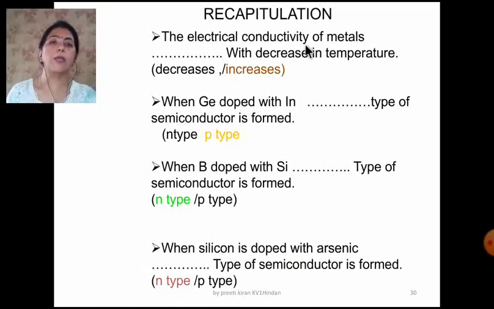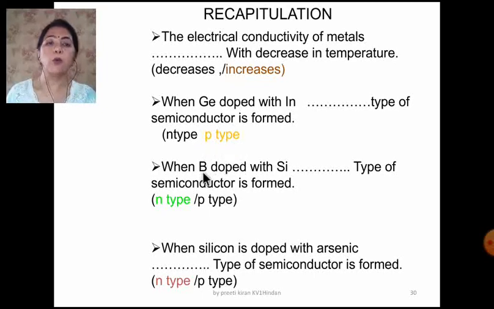This is recapitulation. The electrical conductivity of the metals increases with decrease in the temperature. So in the case of a metal, when the temperature decreases, the conductivity increases. When germanium is doped with indium, what type of semiconductor is formed? Now dear children, you have to remember that germanium is a group 14 element, whereas indium is a group 13 element. So it is an electron deficient impurity. So due to the holes, the conductivity will increase. So it is a p-type.